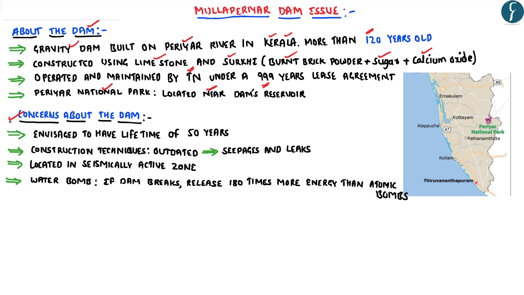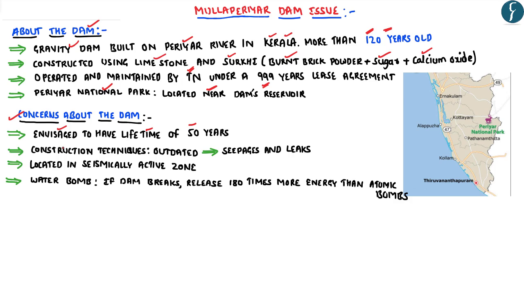Now coming to the concerns related to Mullaperiyar Dam. When this dam was constructed, it was envisaged to have a lifetime of only 50 years. But as you can see, this dam is presently more than 120 years old, because of which concerns related to the safety of this dam have been raised by the state of Kerala.